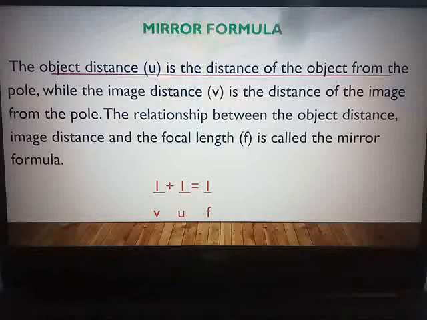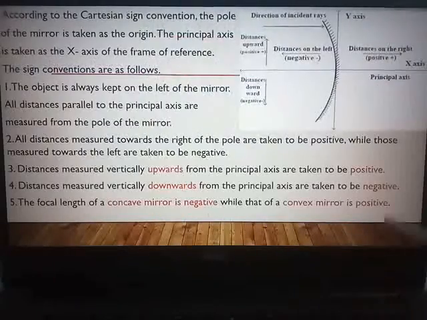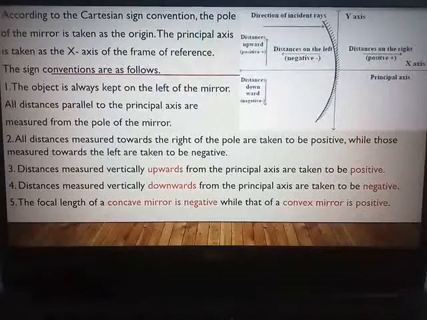But if the focal length is given and either of these distances is given, then you cannot directly write the focal length as a positive value. In the sum, the value will be given as positive only, but you have to check which mirror it is, and then your Cartesian sign convention has to be followed.